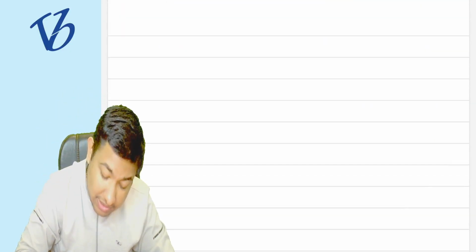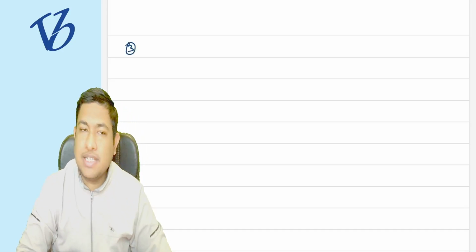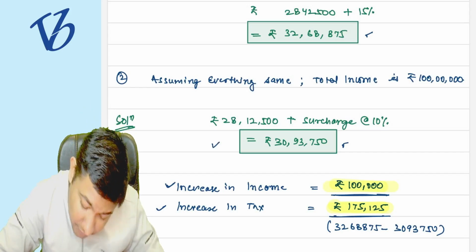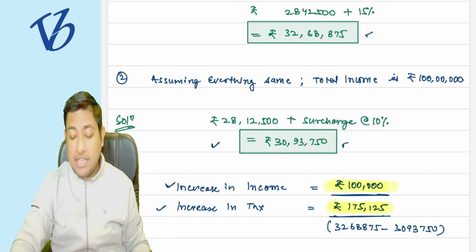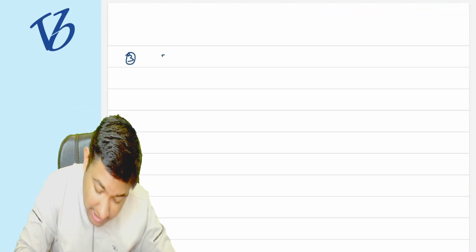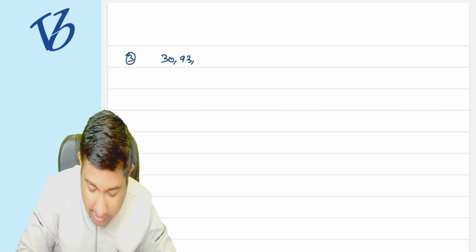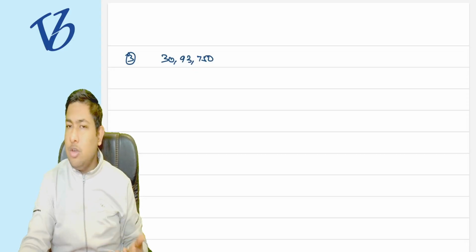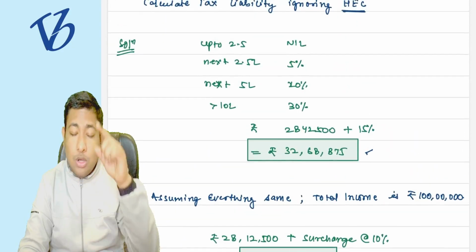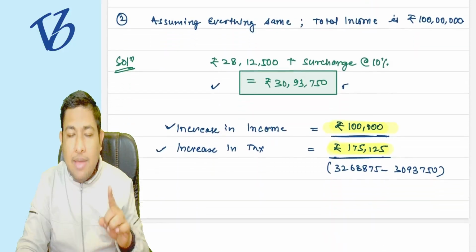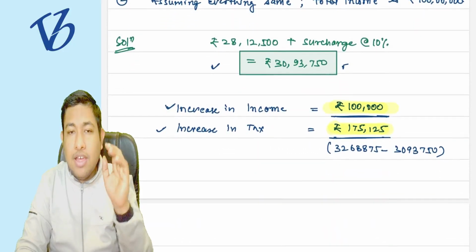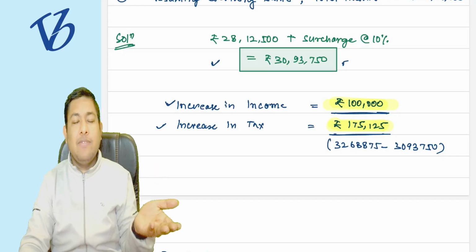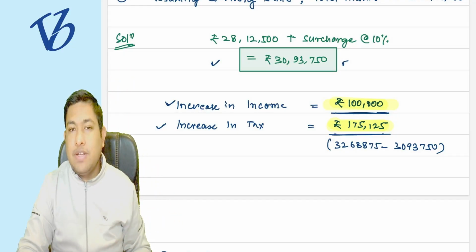in fairness, the government came up with a solution. The government said, what you were earlier paying, if that income had not increased by 1 lakh rupees. I said I was earlier paying 30 lakh 93,750. The government says earlier you were paying that, and you have no problem. I said I don't have any problem, because I was ready to pay that. But I have a problem that because of the increase of 1 lakh rupees in my income, I ended up paying higher taxes as compared to my income. My income is increasing by 1 lakh rupees, but my taxes are increasing by 1 lakh 75,125.